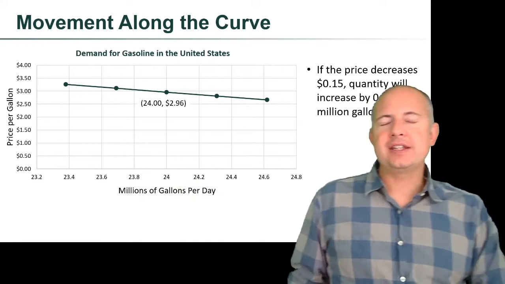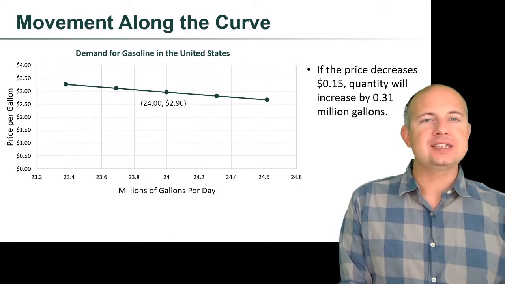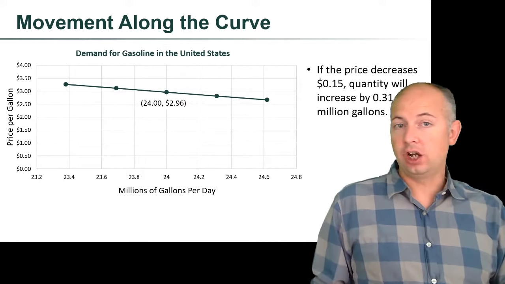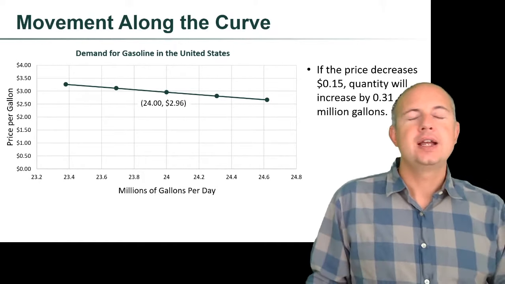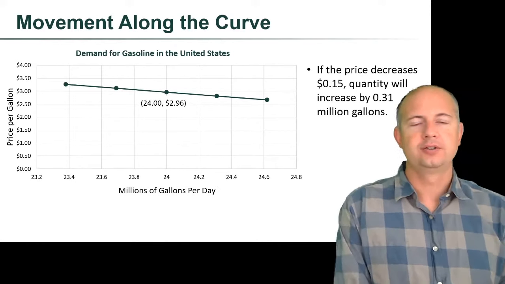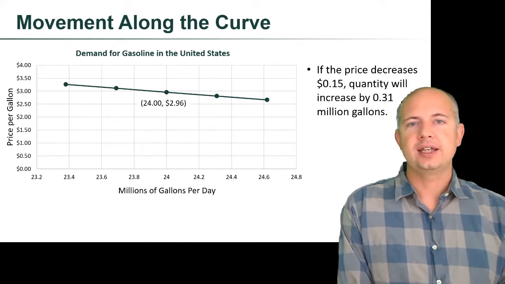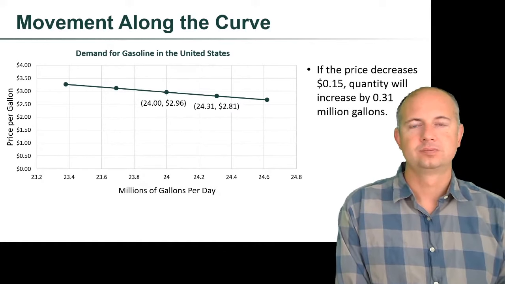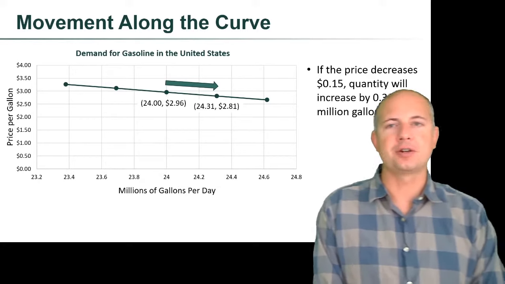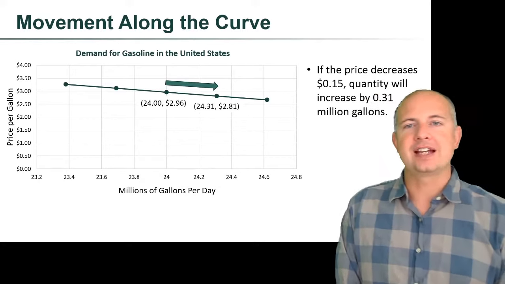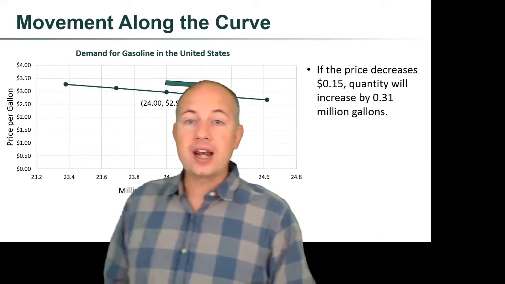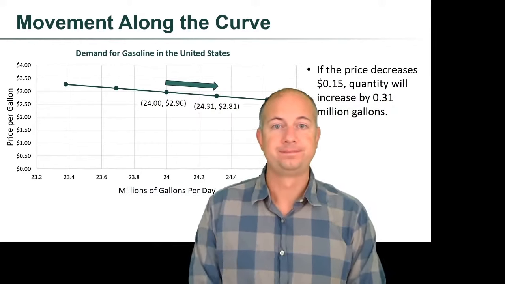And it's been estimated that if the price decreases 15 cents, quantity will increase by 31 million gallons. And the law of demand says this is what we'd expect, right? The price of gasoline goes down, so people will decide to drive a little bit more. So we see an increase in gasoline consumption. That means we're just moving from one point on our graph to another, right? That's what a demand graph does. It tells us for different prices, what are the different quantities of gasoline that we will consume.